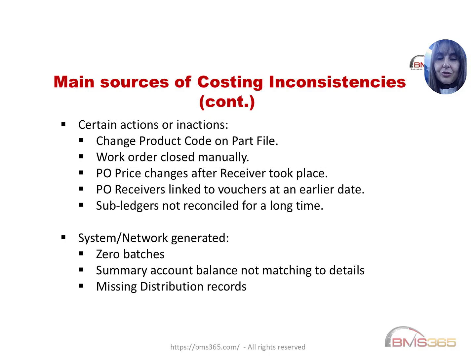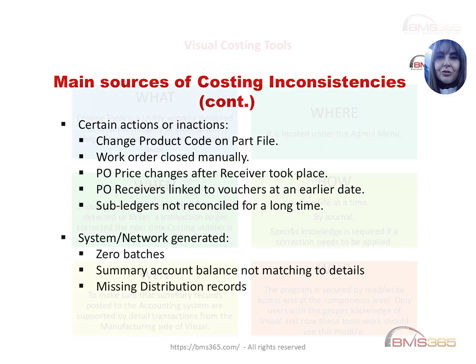There are also issues caused by changes made after transactions exist, such as modifying a product code, changing PO prices after the receipt, or linking receivers to invoices retroactively. And of course, when subledgers are not reconciled regularly, problems compound over time. Finally, Visual can occasionally generate discrepancies such as zero batches or missing distribution records.